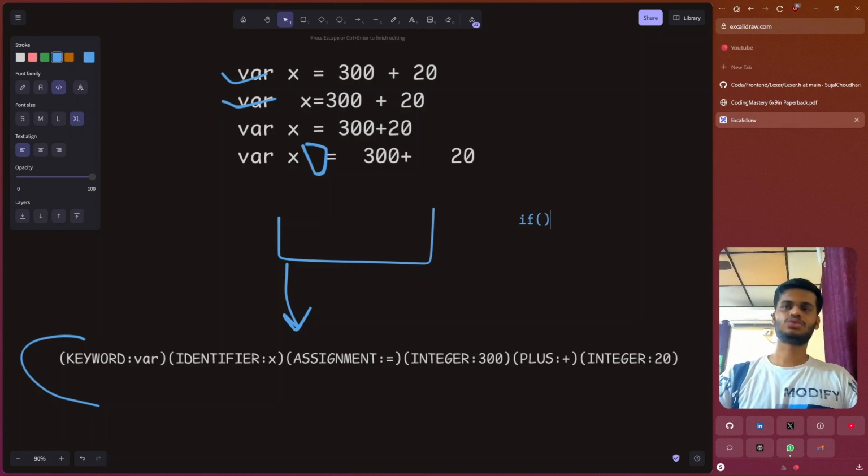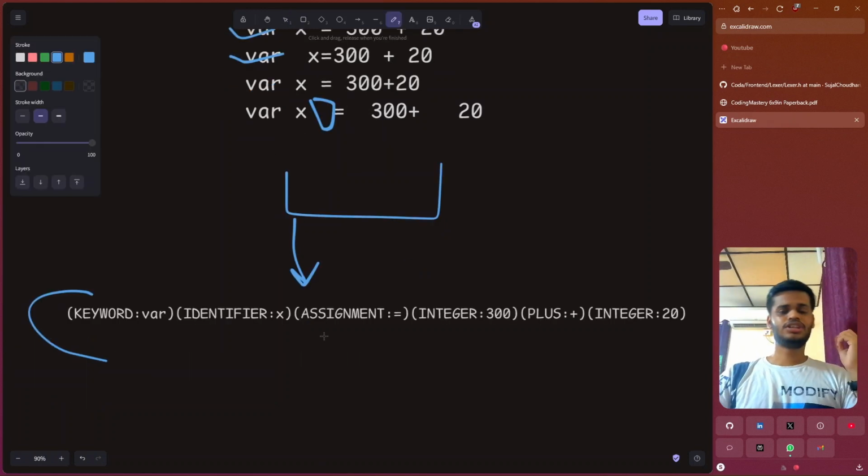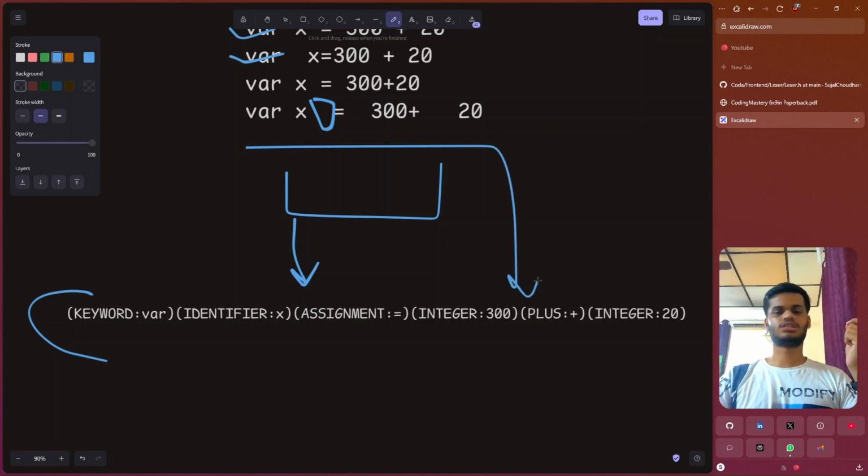Let's say someone likes to write if with a curly brace on the same line, and someone likes to write it on the next line. We will dig deeper into how to write this type of language acceptors. So in this video, we will be building a C++ tokenizer from scratch. Given any syntax, your code should convert the given syntax into a list of tokens as we talked about.